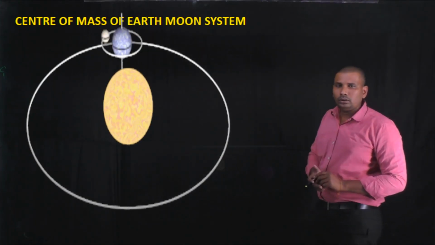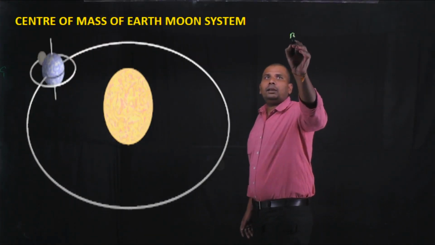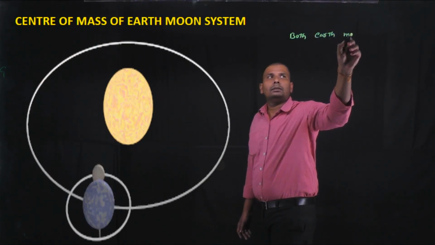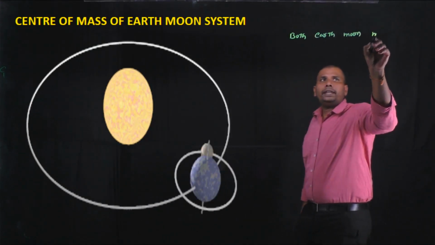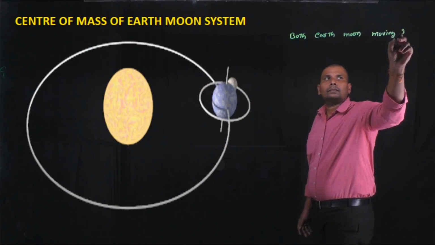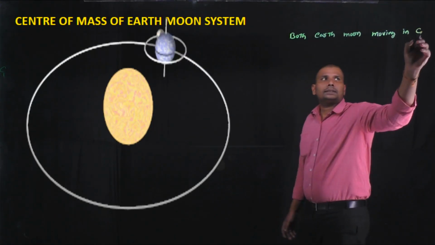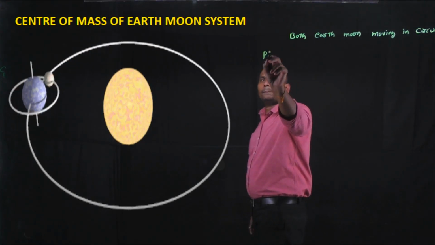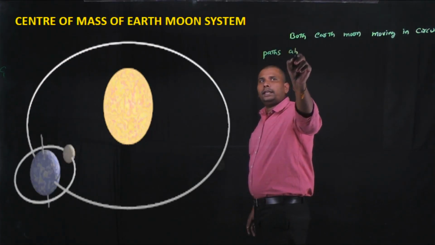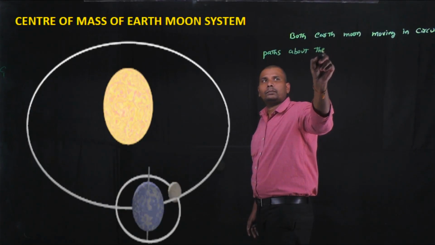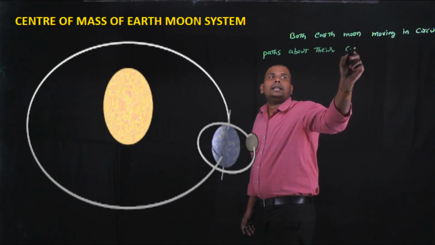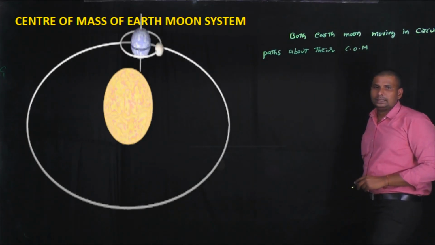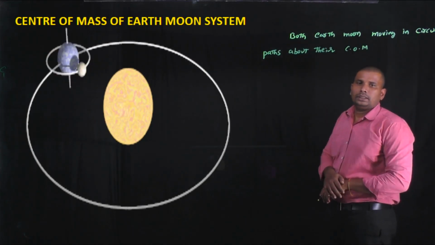Here, both Earth and Moon are moving in circular paths about their center of mass. Okay, compared to the Moon, Earth is a huge object.